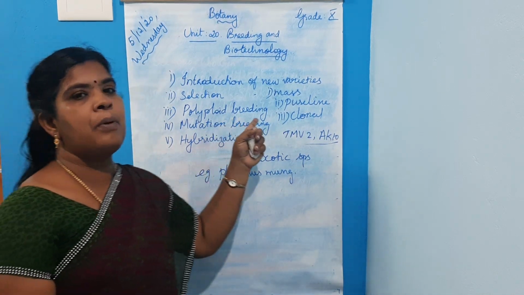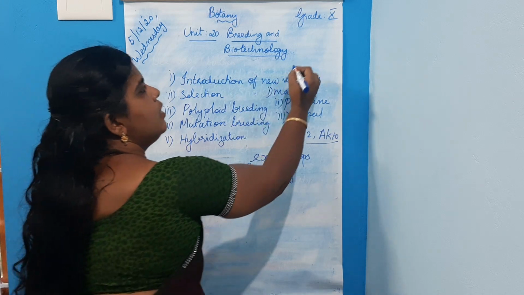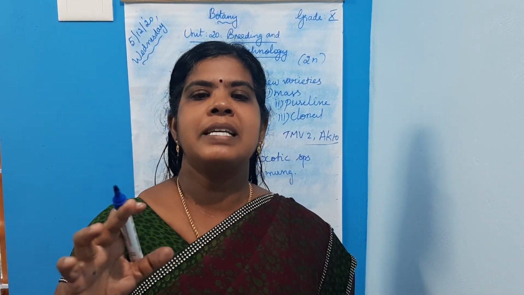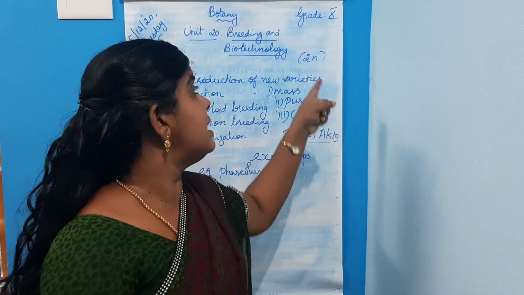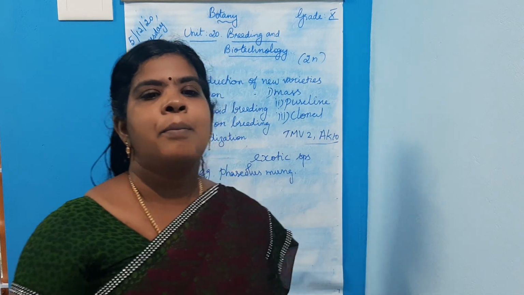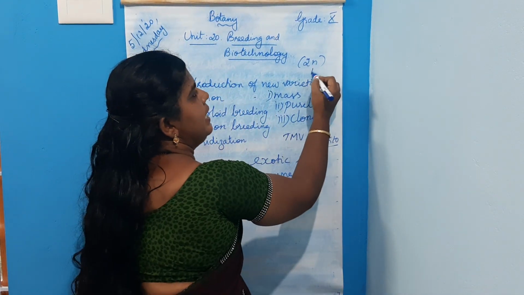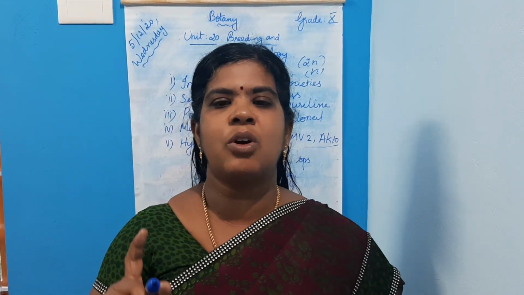Polyploid breeding. Okay, polyploid breeding. You all know that sexually reproducing organisms have a diploid set of chromosomes in their somatic cells, that is, body cells. It is designated as 2N, isn't it? But the gametic cells have a haploid set of chromosomes. It is designated as N. The gametic cells have only one set of chromosomes, that is called haploid.